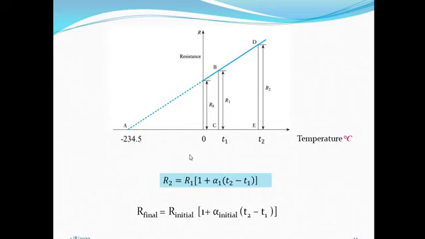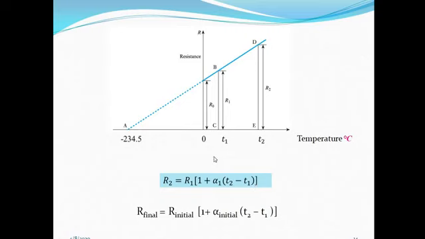So alpha 1 is equal to (R2 minus R1) upon R1 into (T2 minus T1). And if I rearrange that equation, then R2 is equal to R1 into (1 plus alpha 1 (T2 minus T1)).